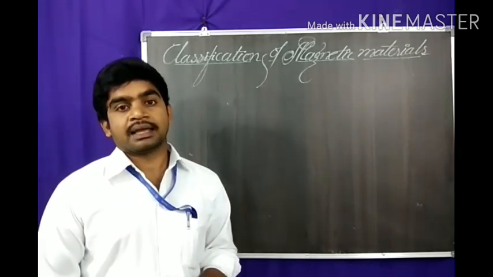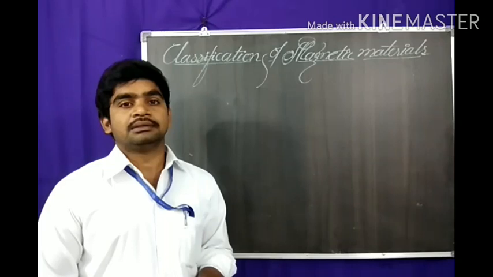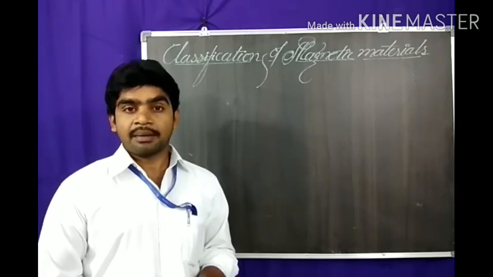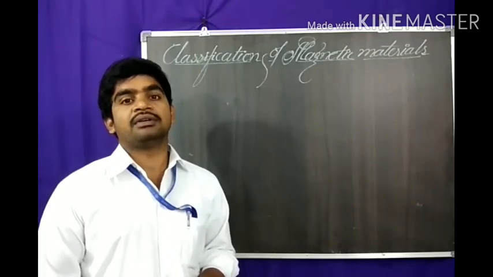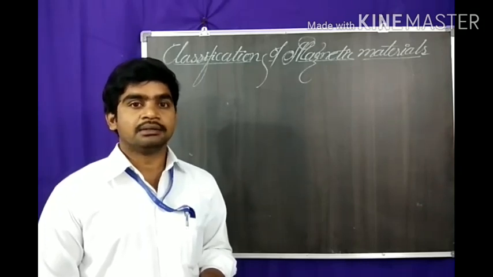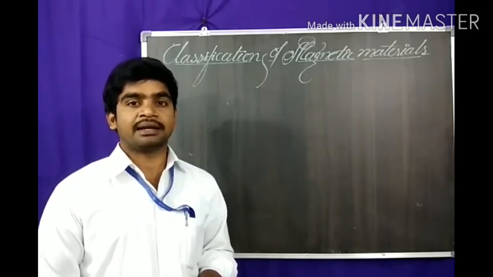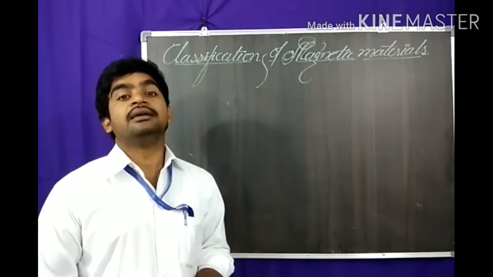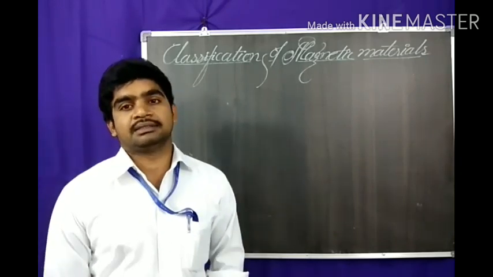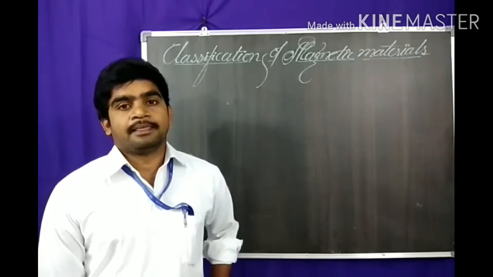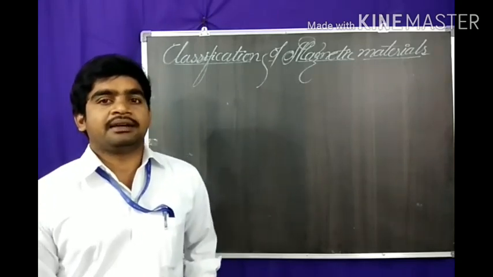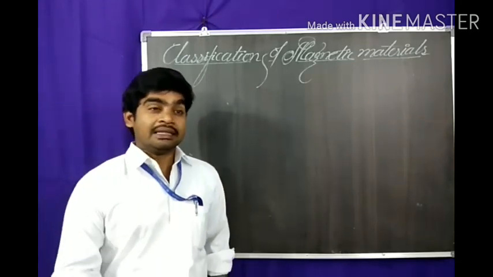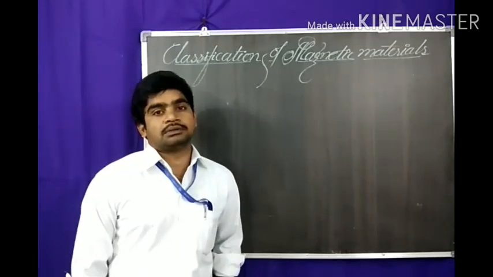One is diamagnetic material. The second one is paramagnetic material. The third one is ferromagnetic material. The fourth one is antiferromagnetic materials. And the last but not least is ferrimagnetic materials. These are classified based on the permanent dipoles.